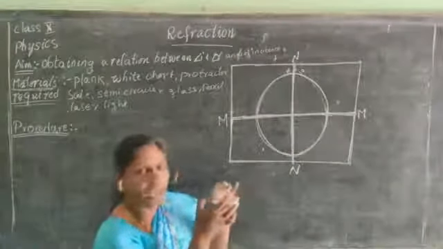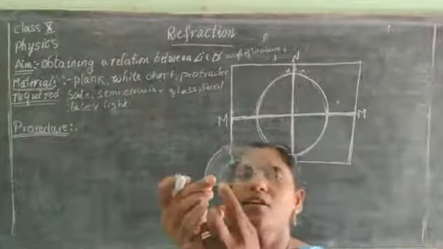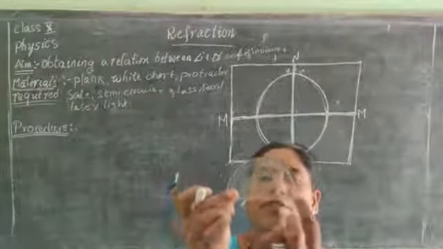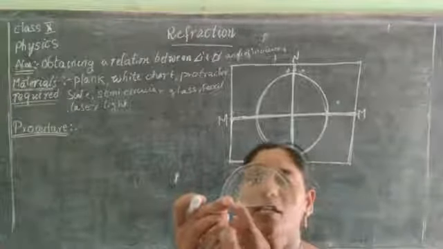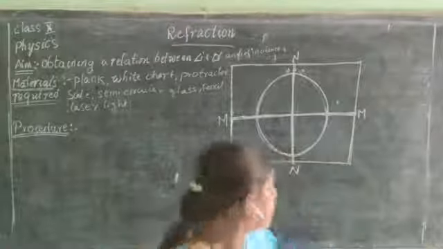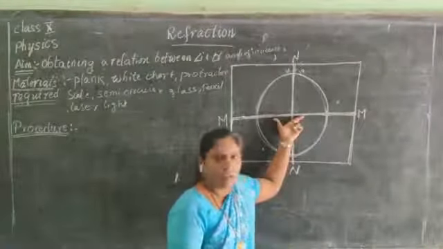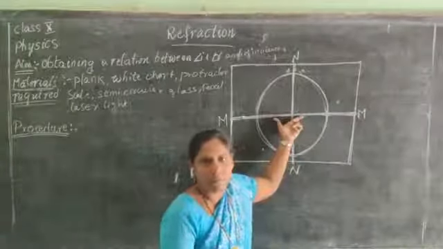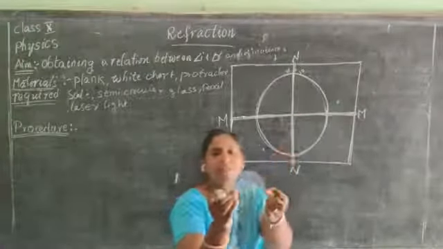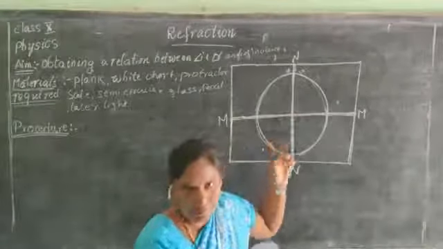The horizontal line of the protractor should coincide with this horizontal line.